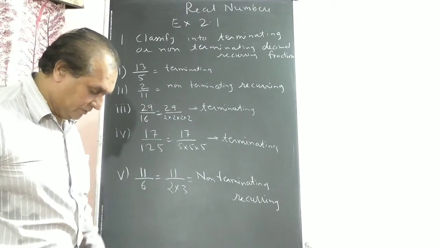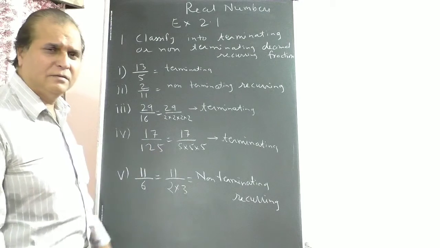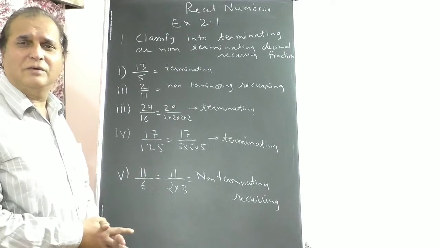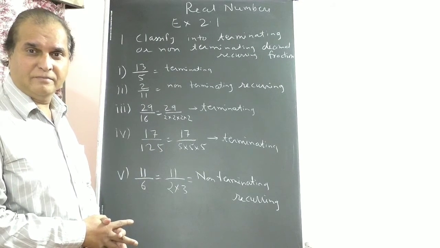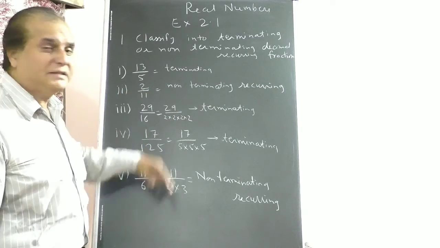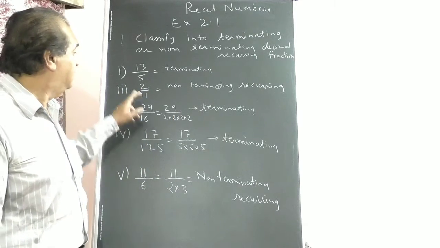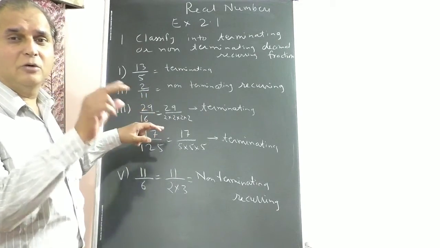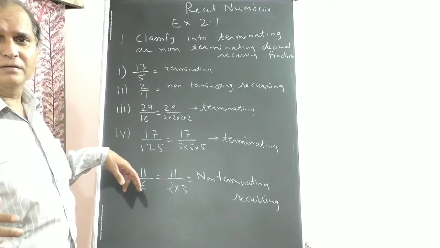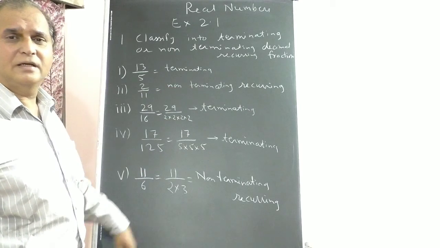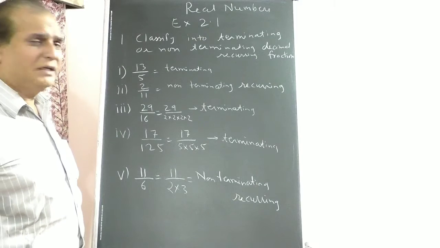So how to find out? You can divide directly. If the division ends, then it is a terminating fraction. If the division doesn't end and the number goes on repeating, then it is non-terminating and recurring. You never get remainder 0.